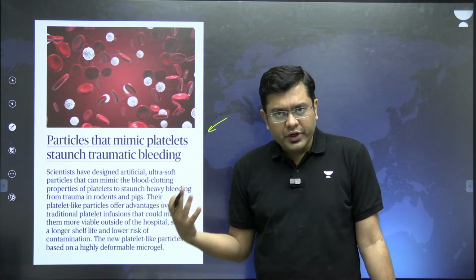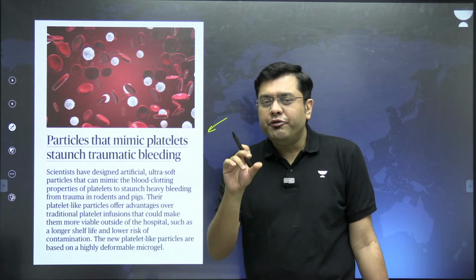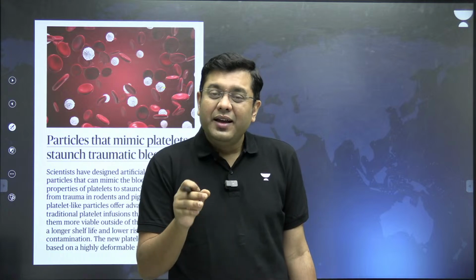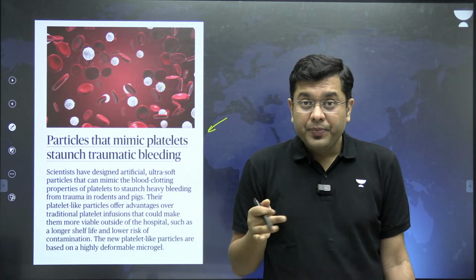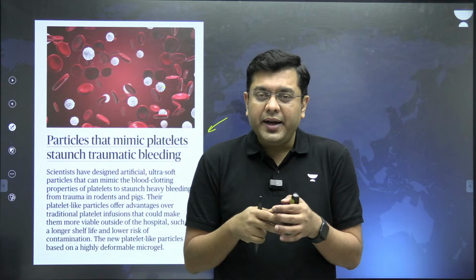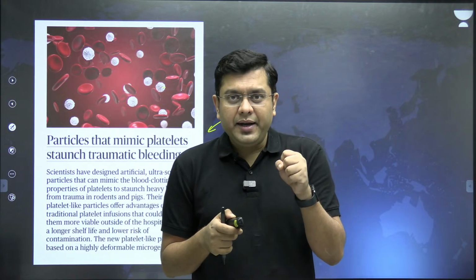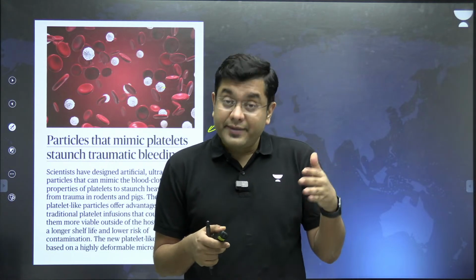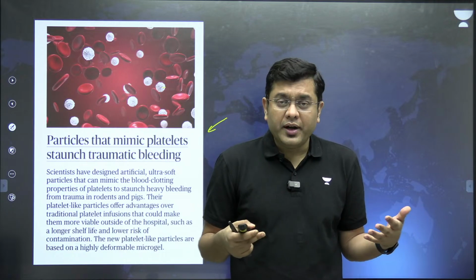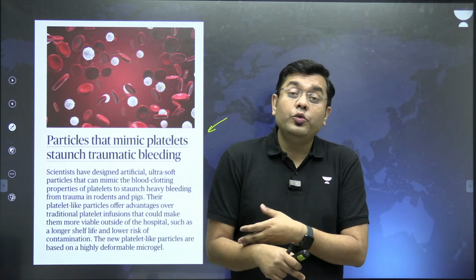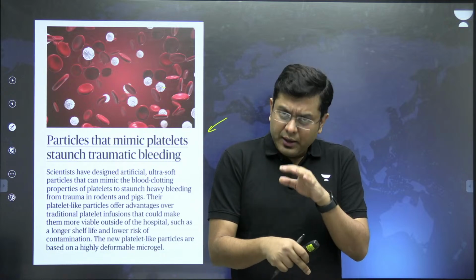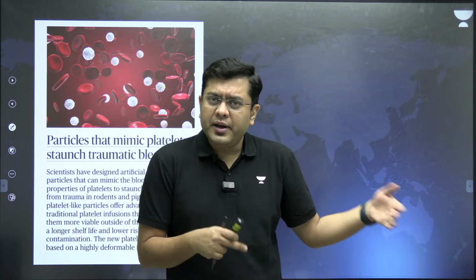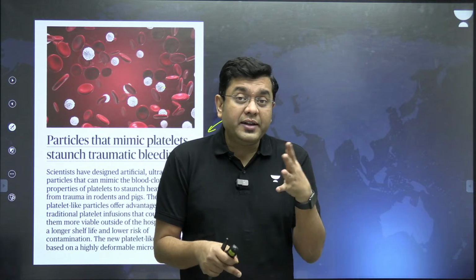Now, this is a new research which has come to light where certain deformable microgels were found to have a property where in regions of excess bleeding, they could basically stop that bleeding. A work which is done by the platelets, isn't it? So the platelet count in your body is very important. Otherwise, the excess bleeding will lead to excessive blood loss. So that is where the clotting of the blood is also very important. You have the role of heparin, etc. also there, but platelets play the key role.